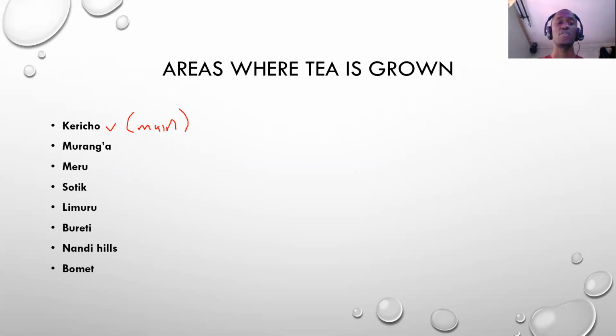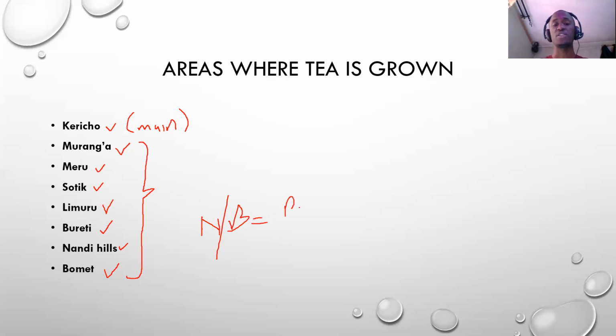Apart from Kericho, we have other areas like Murang'a, Meru, Sotik, Limuru, Bureti, Nandi Hills, and Bomet. So apart from Kericho, these other areas also grow tea. So those are the areas where tea is grown in Kenya. And that marks the end of tea. Of course, there is something that I'm forgetting, and thank God I've just remembered it. So we are just going to put it under NB, a point to note. A point to note, tea is a beverage.